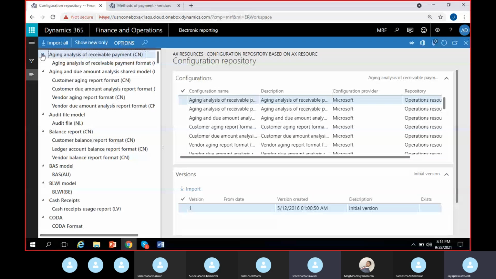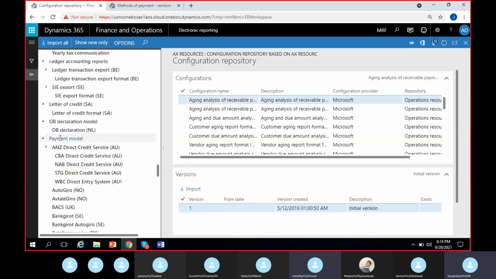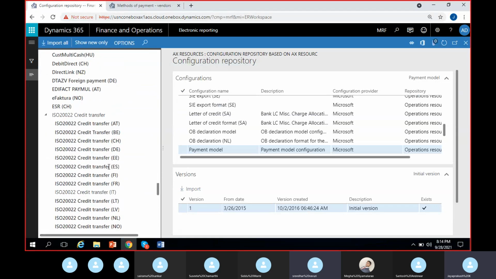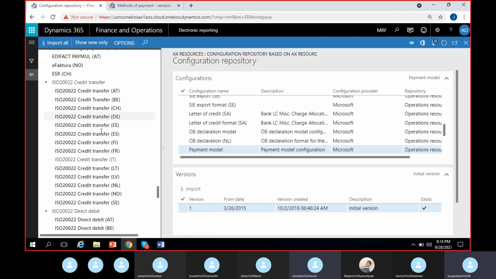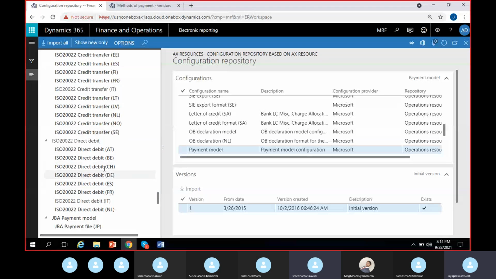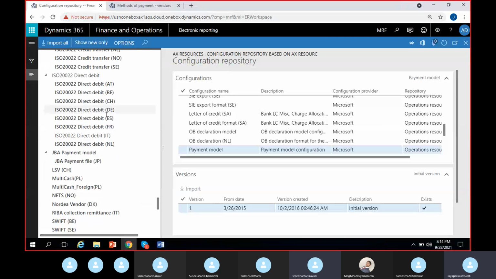I have this process of collapse all. I'm not seeing collapse all actually. We have this payment model. Yeah, here we have most of them ISOs. These are the prominent credit transfer files or export formats in different countries in Europe: Austria, Belgium, Dutch, France, Italy, Latvia. For debit card payments, again, you have this format. Normally a file will be exported. So how do you use all these things?